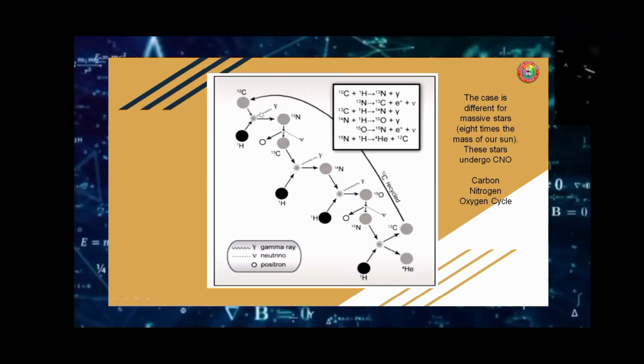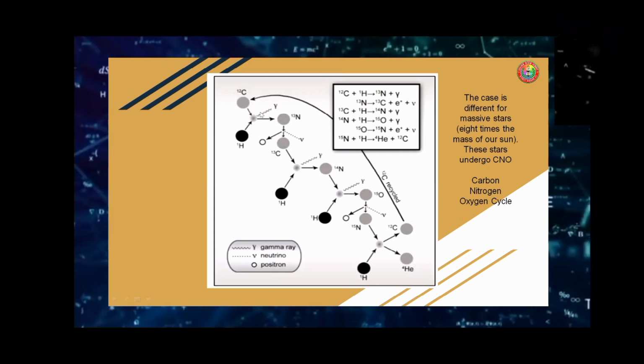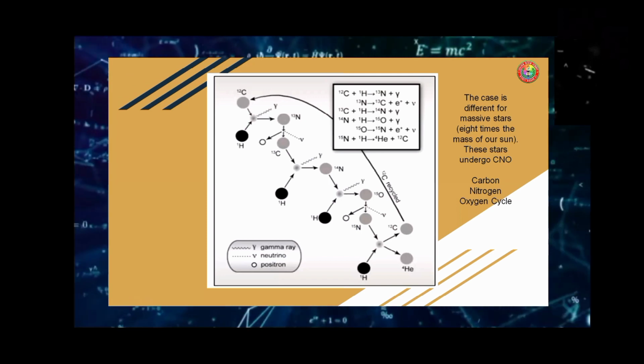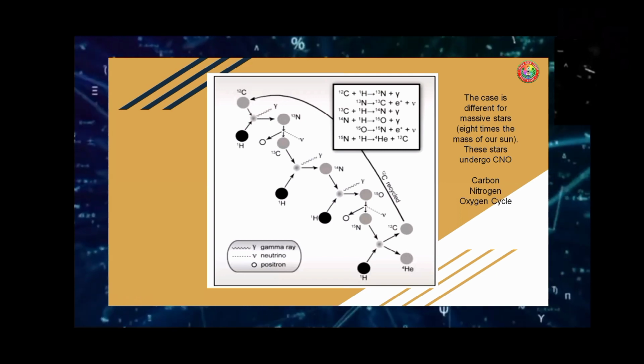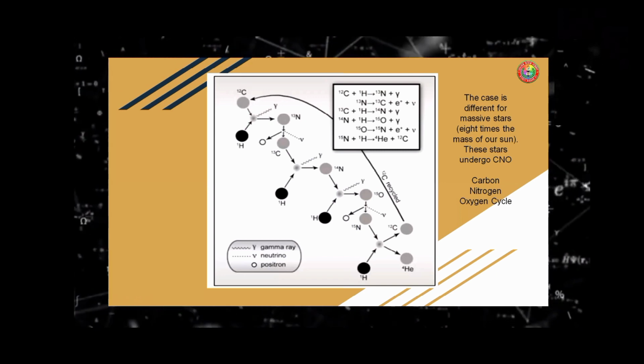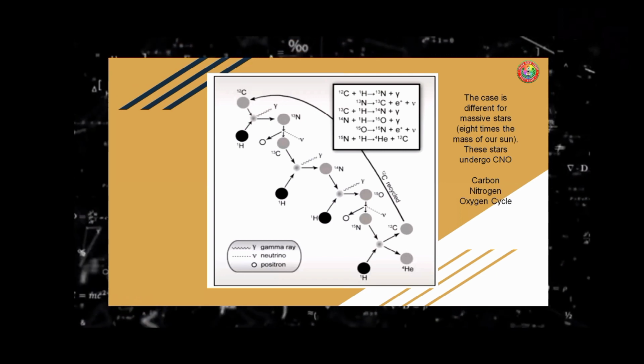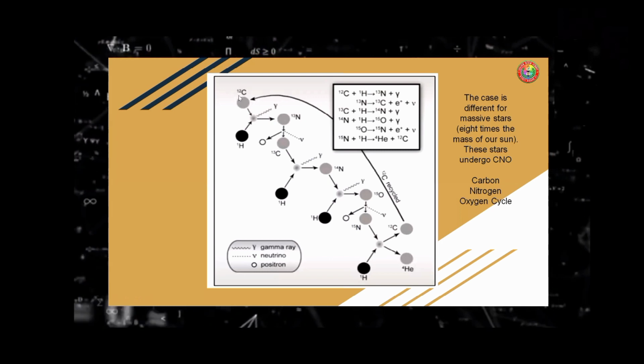So we have here the CNO, or what we call the carbon, nitrogen, oxygen cycle. We're going to convert hydrogen into helium. Let's start from carbon 12.